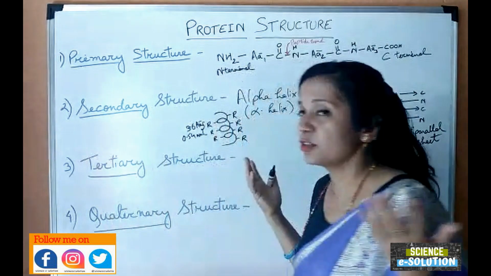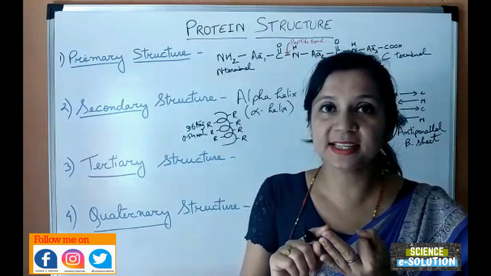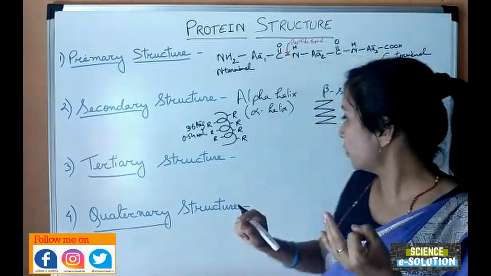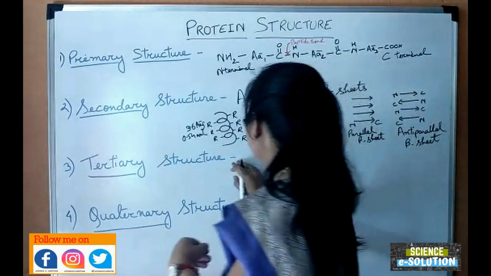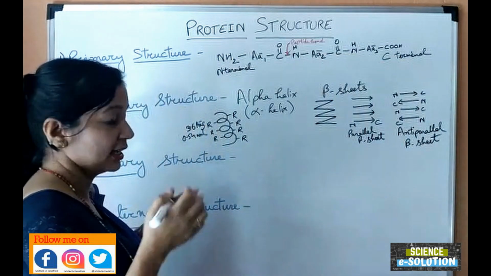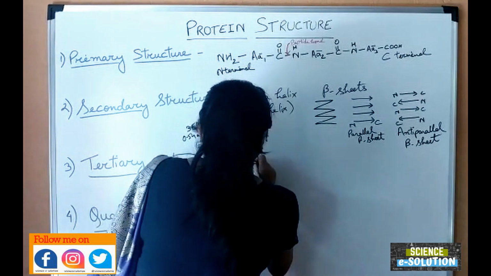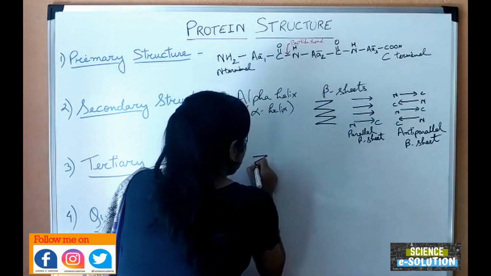Four main types of bondings are there: ionic bondings, hydrophobic interactions, disulfide bonds, and also different types of bonds are there, but they are not covalent bonds. So different interactions are there which make its arrangement in three-dimensional space.